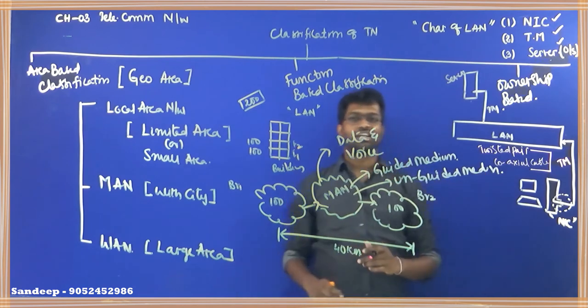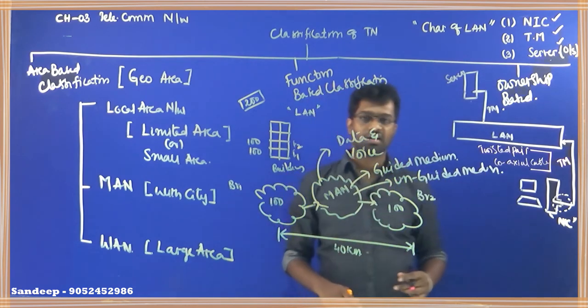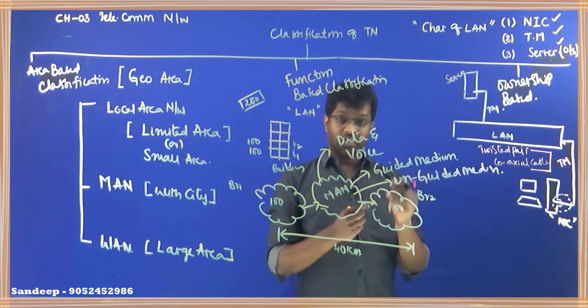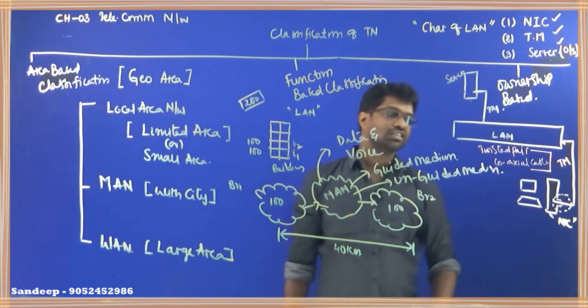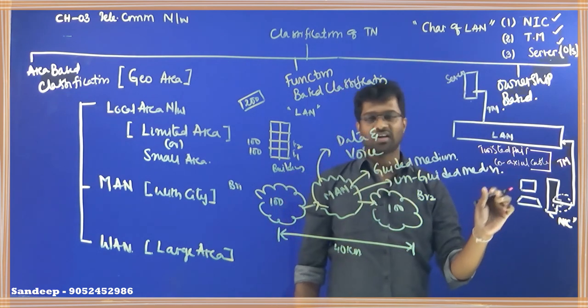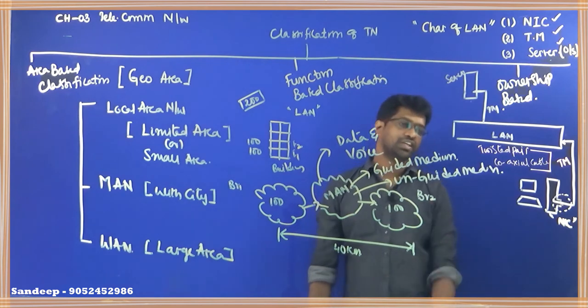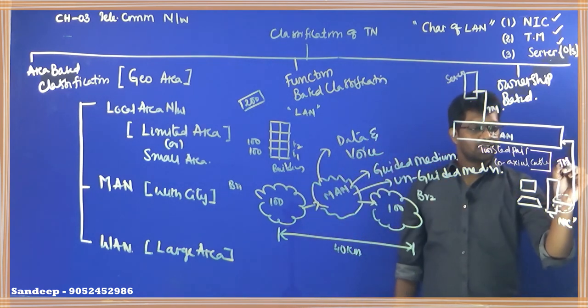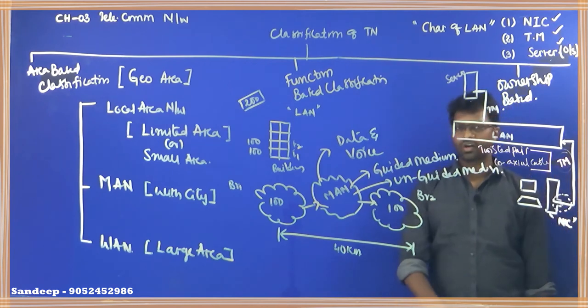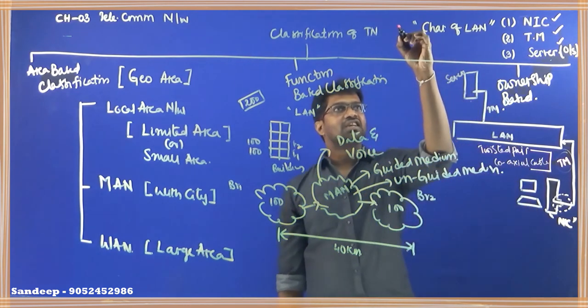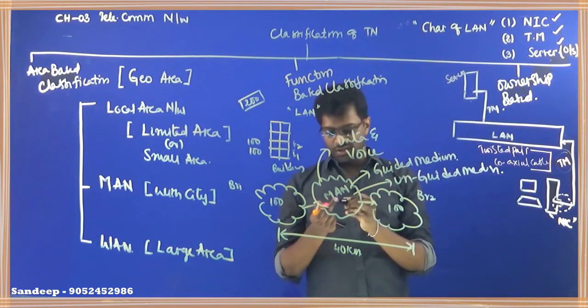And what is a coaxial cable? Have you ever seen your TV cable wire? It will be very, very thick. That thick wire is called a coaxial cable. However, we'll study it in detail in another video. So what are the different types of telecommunication medium we'll be using? I will be using a twisted pair or a coaxial cable. So this is about characteristics of local area network, which is a very, very important topic.